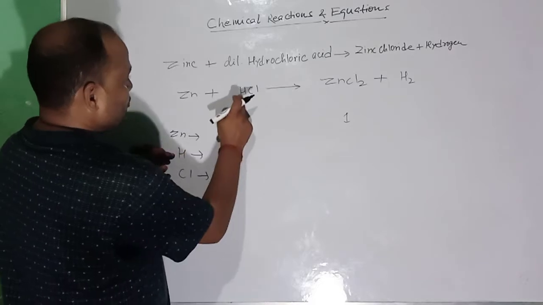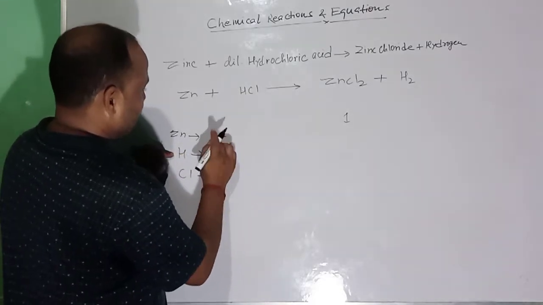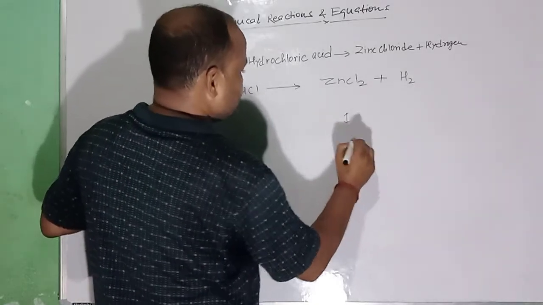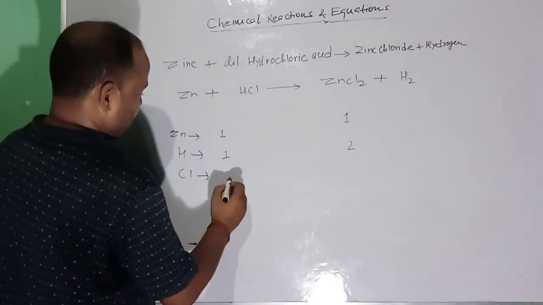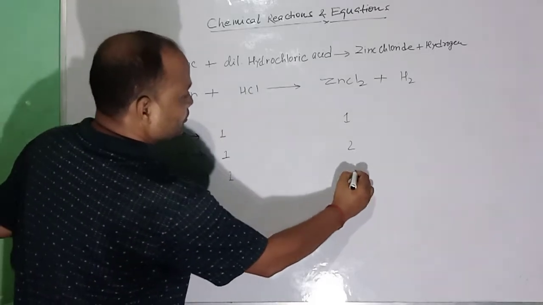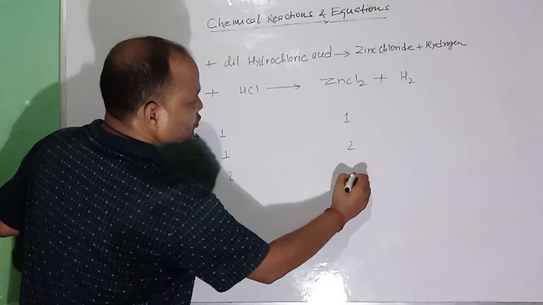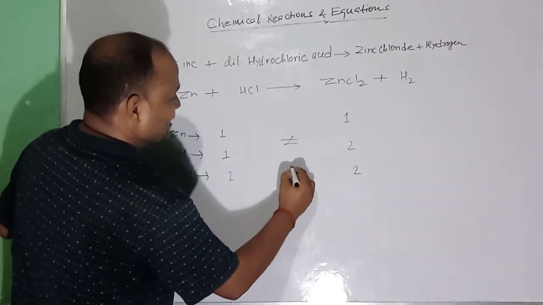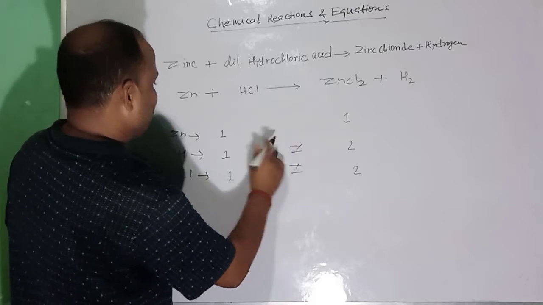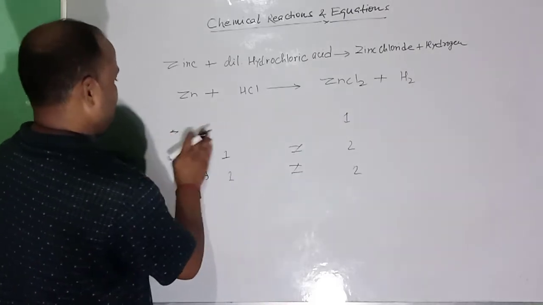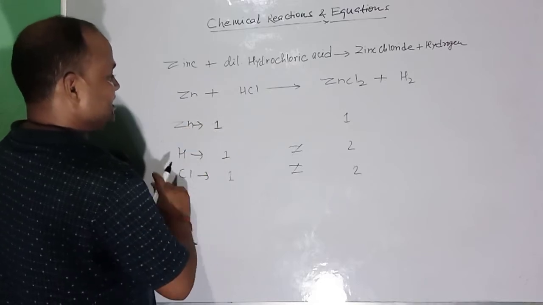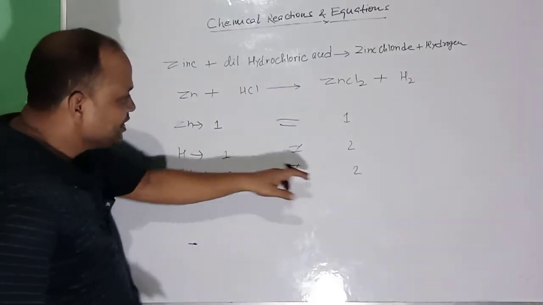Hydrogen, 1 hydrogen, so you can write 1, here it is 2. Chlorine Cl 1, but on the product side chlorine is 2. So you can see that this is not balanced, while zinc is balanced. So you need to balance these two.